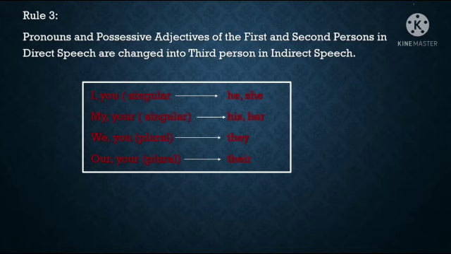I and you in the direct speech should be changed into he or she in the indirect speech. My and your should be changed into his or her. We and you should be changed into they. Our and your should be changed into their.